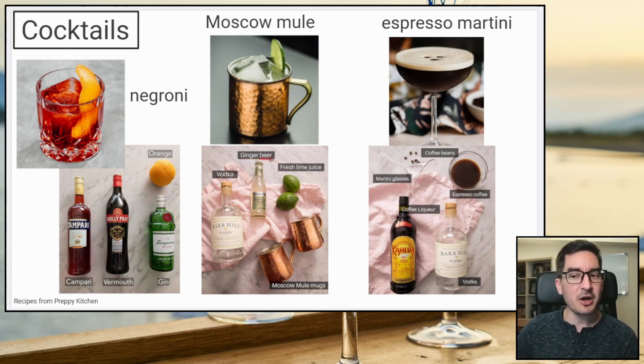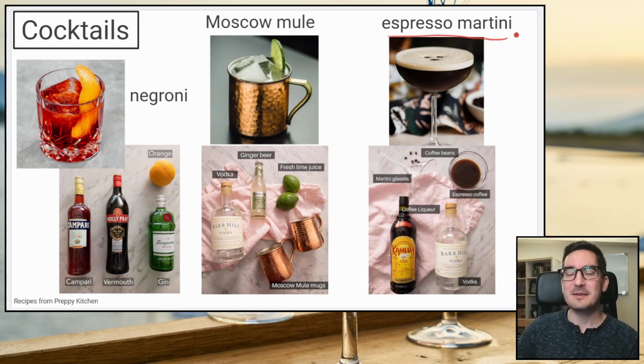Now, this is actually not beer. It's a kind of soda. It's kind of like how root beer doesn't actually have beer. Ginger beer is a drink, like a soda, made from ginger. So it would be like 姜气泡水 or something like that. Ginger beer. And so you have vodka, ginger beer, and then some lime juice. And then you have to have these special kinds of cups. I don't know why, but yeah. But ginger beer and vodka together with lime, delicious.